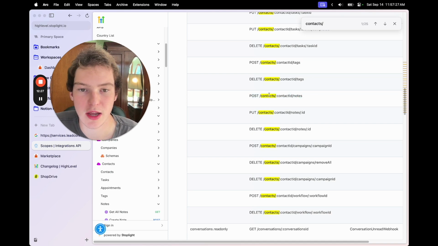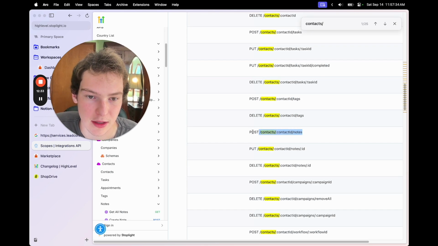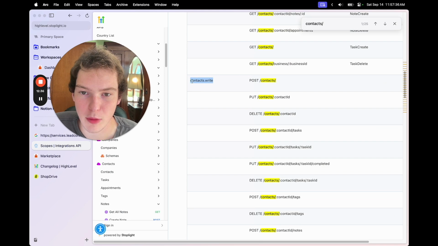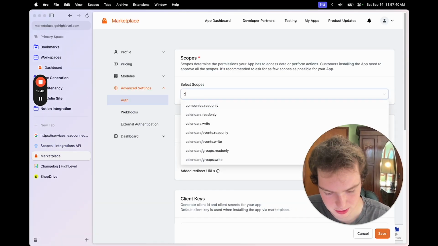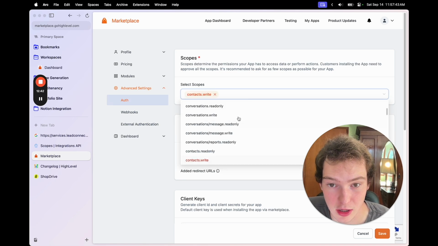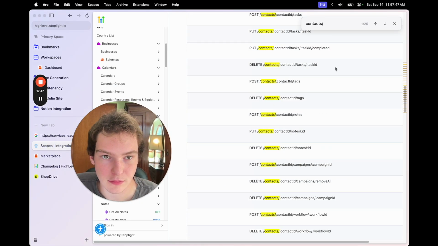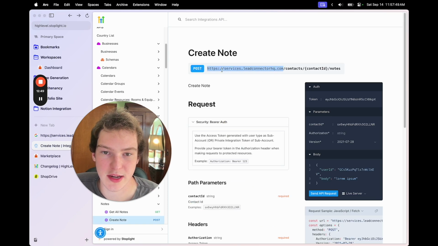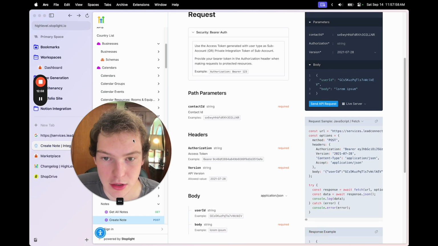Okay, so it was POST contacts contact ID notes. This is exactly the same as that one we were looking at just a second ago, okay? And then if we look at the scope, it's contacts.write. So we'll come over to our app and we'll select contacts.write. Okay, perfect. And then I'm just going to show you again. So we'll see POST, and this is exactly what we're looking at, okay? This bold part, it's a POST to this bold part, and that means we're under contacts.write. So hopefully that makes sense.